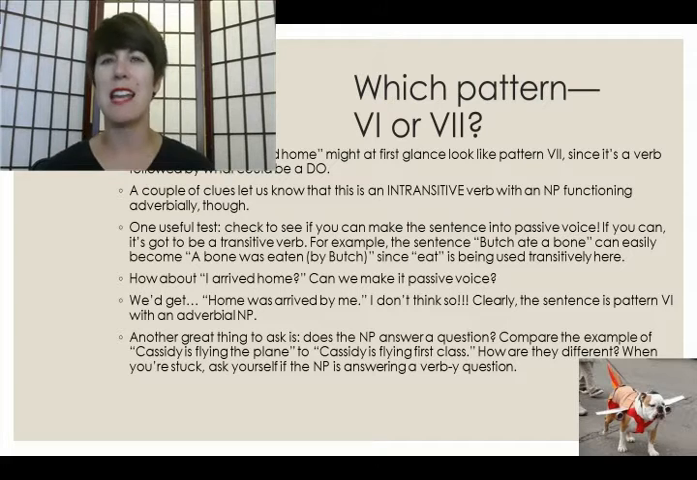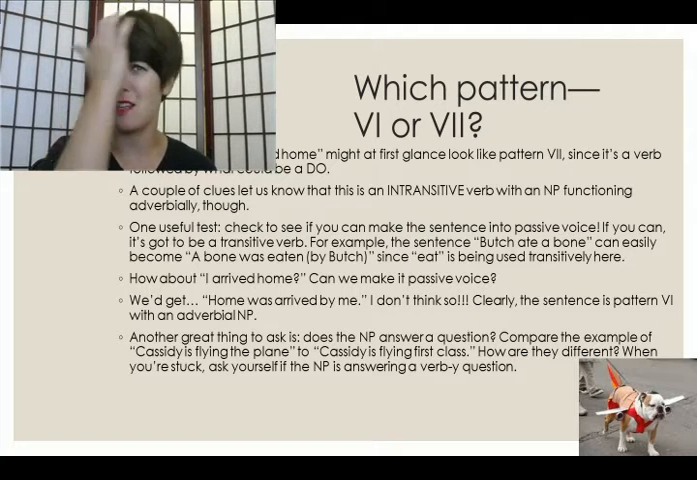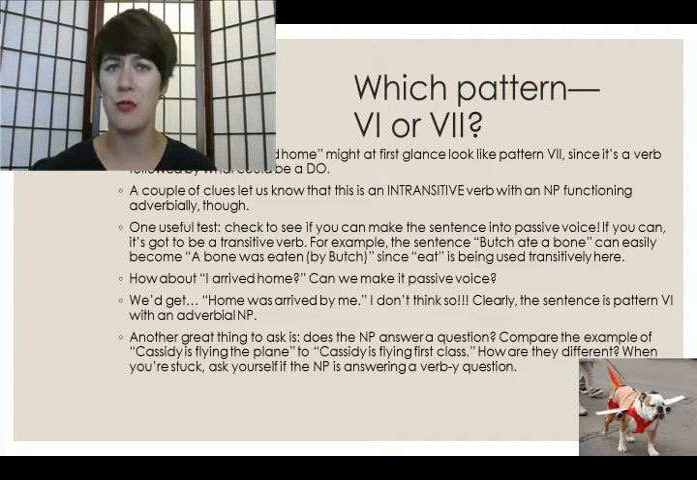I suppose that with "Cassidy is flying the plane," you could say that it's answering the question of what is she flying. But clearly, the plane is the direct object, the thing that's being flown. If anything, it's a nouny question. The plane is being flown by Cassidy. We can turn it into passive voice. It is not answering a verby question. That's pattern 7, whereas "Cassidy is flying first class" has got to be pattern 6.